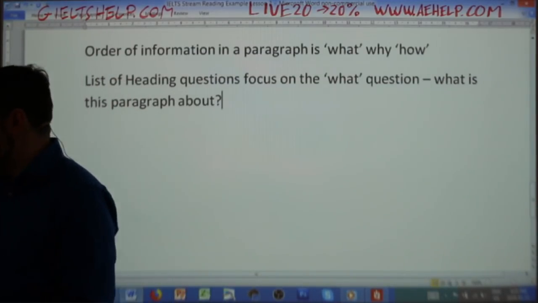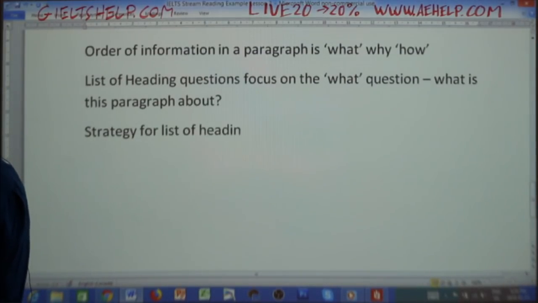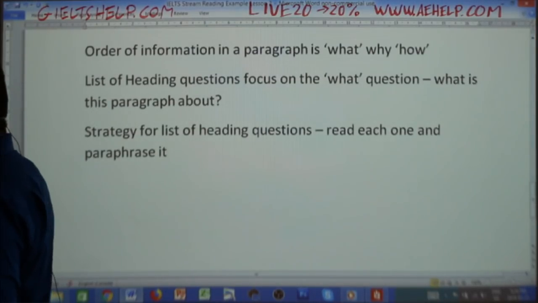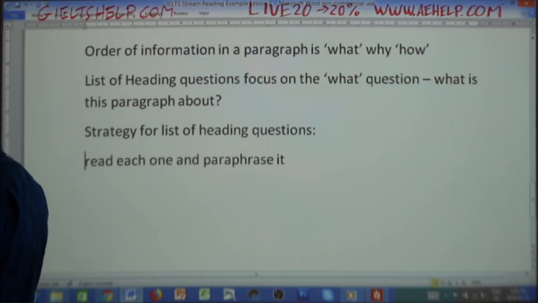So what's the strategy for list of heading questions? Read each one and paraphrase it. That's step number 1. I'll even show that a little bit differently so it's more clear.